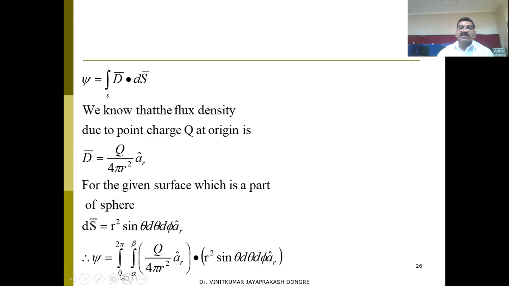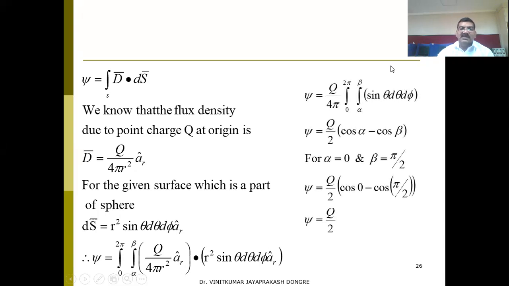Here you can put a limit 0 to 2 pi. Now why is the 0 to 2 pi limit put? Because the sphere is there, and this ring is complete, that is the angle phi, which is 2 pi, and theta is given as alpha to beta. Now you just solve this integration, that's it. Initially we have discussed aR dot aR equals 1, so r square will get cancelled. So Q upon 4 pi, you take it outside and take the integration 0 to 2 pi, alpha to beta, sine theta d theta d phi. You can separate it out.